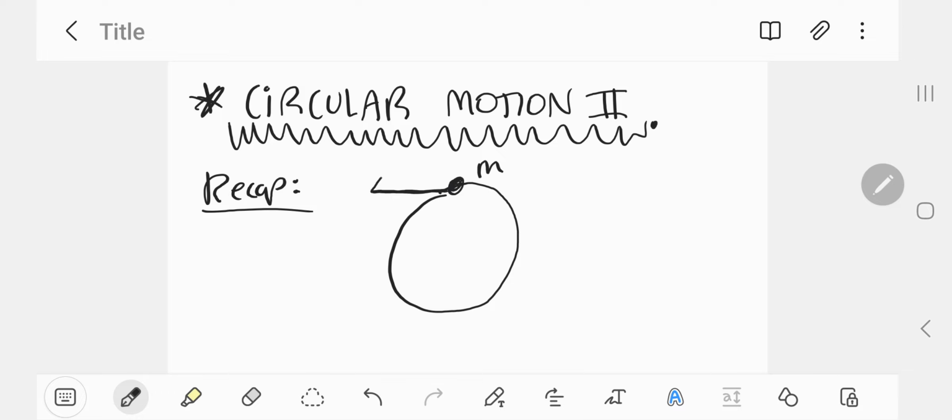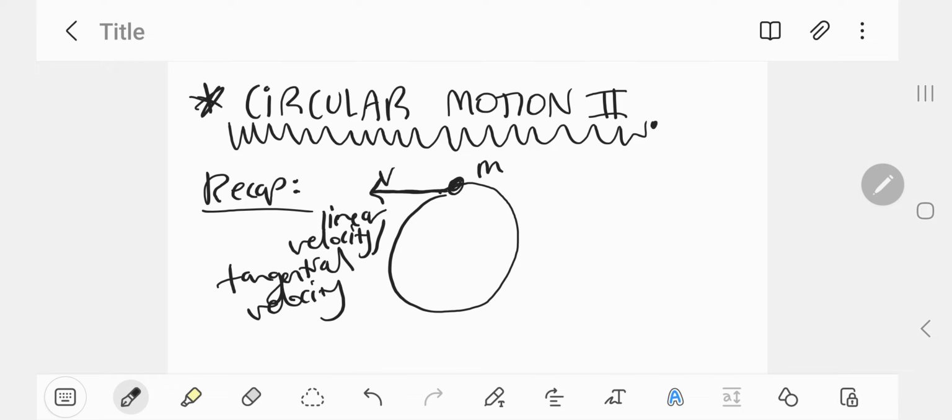Its velocity, also known as its linear velocity or tangential velocity, is perpendicular to the centripetal force, F sub c. Okay, and the dot here is the center of the circle.